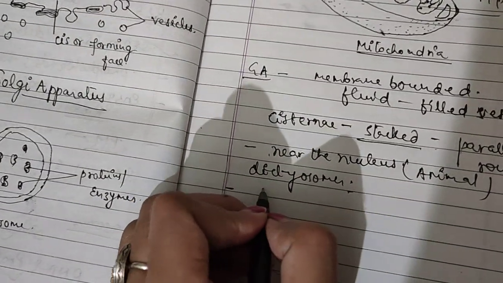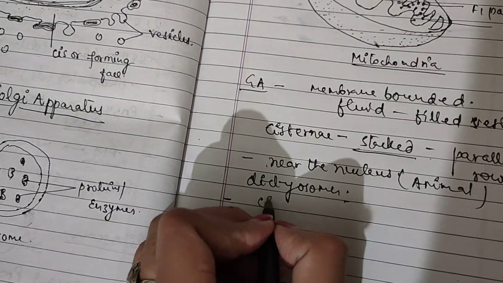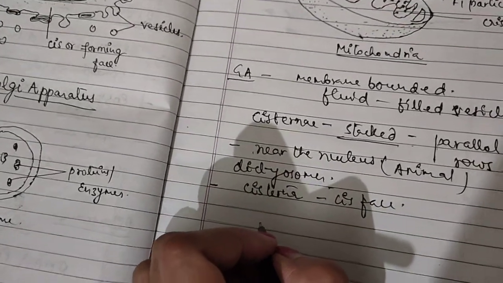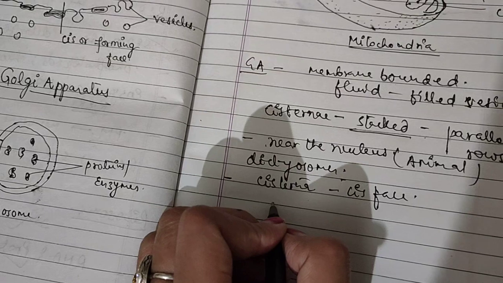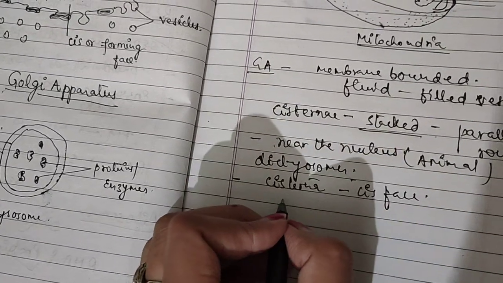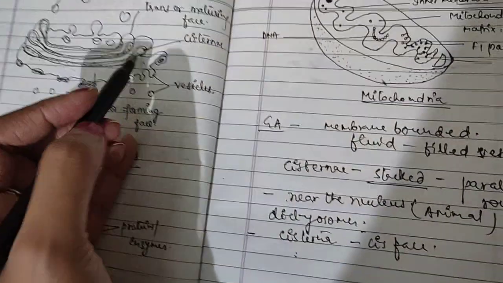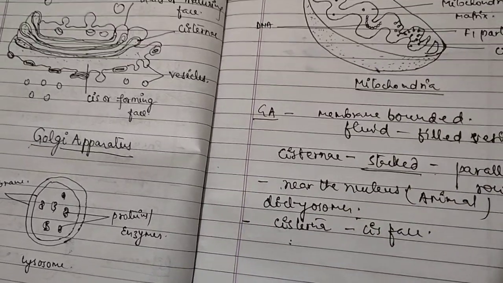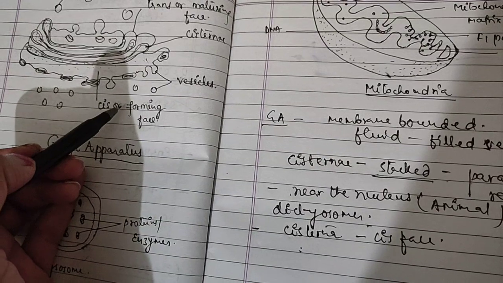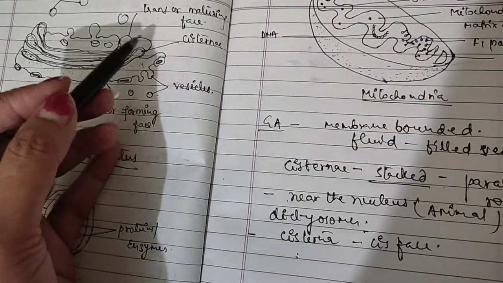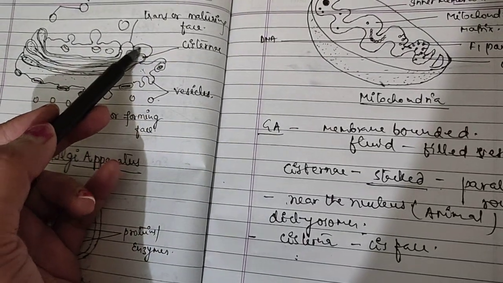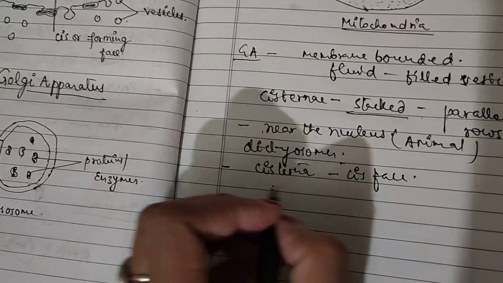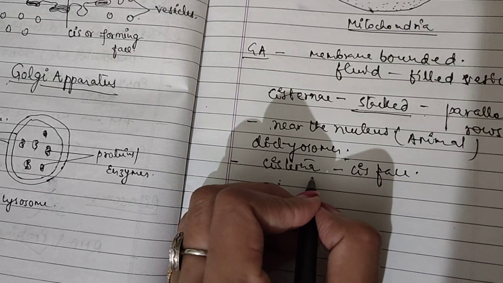Cisternae are formed at the end of the stalk, called the cis phase of the Golgi, or the forming phase, and they are budded off as vesicles at the other face of the Golgi apparatus, called the trans phase. As I told you, they are constantly and rapidly renewed. Once the cis face forms vesicles, they become mature and occur at the trans phase. That's why it is renewed every time, and the name cisternae is because it is formed at the cis phase.